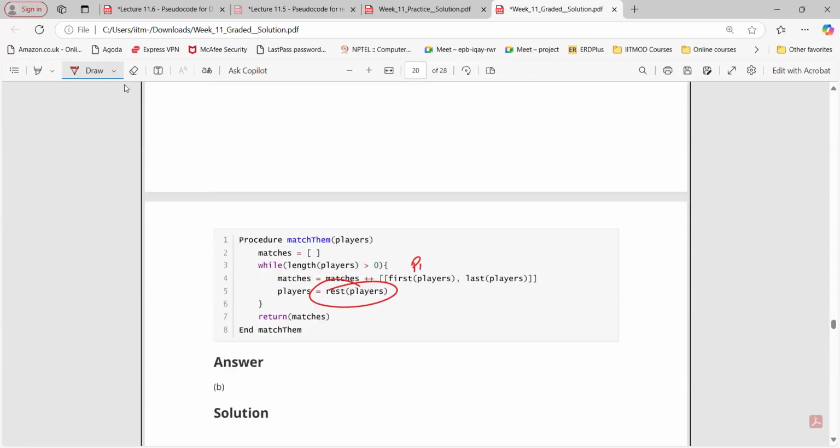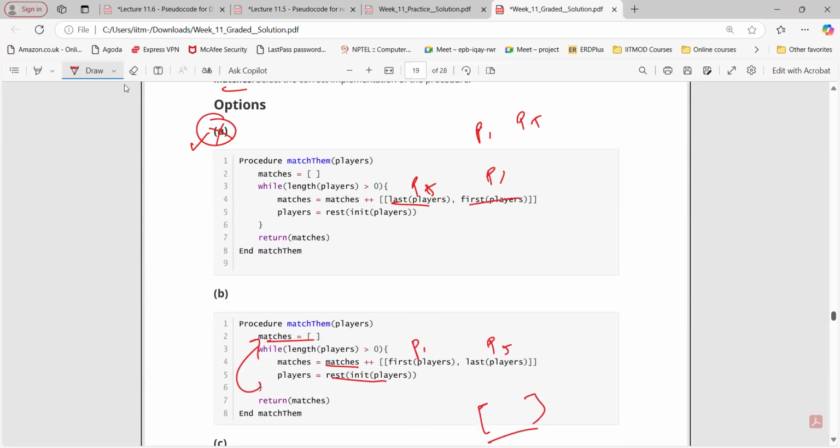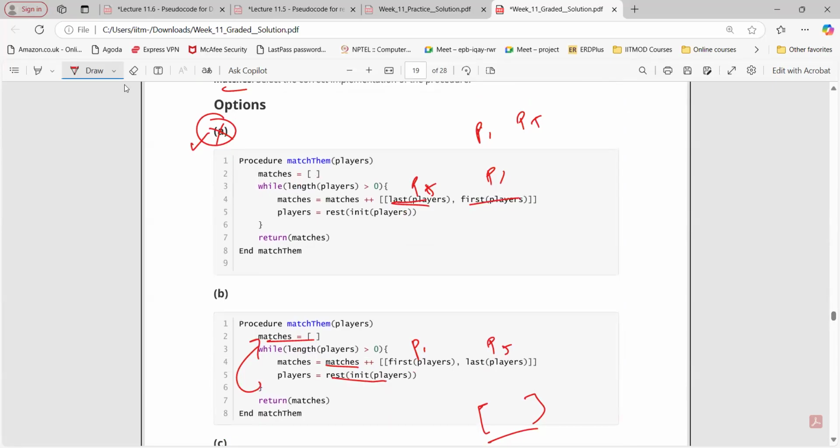Sir, how is option B wrong? Option B is correct, no? Option B is correct. A is wrong. Sir, how is option A wrong? Sir, so here the last and the first top layer are the same.